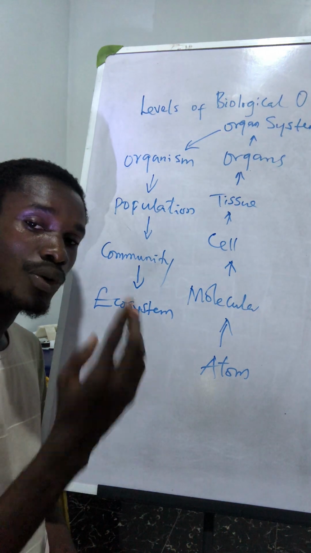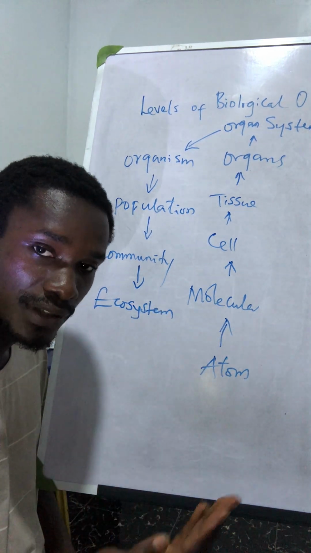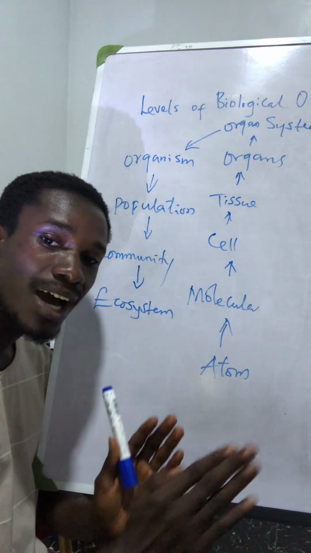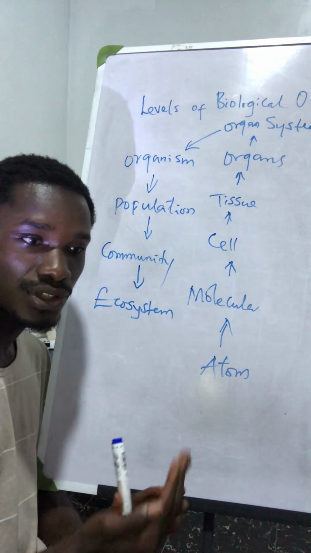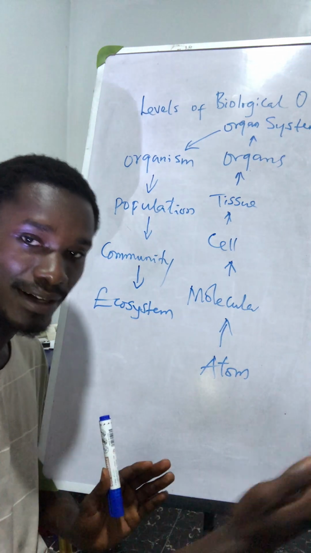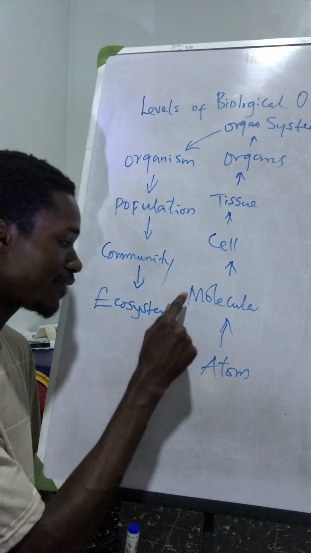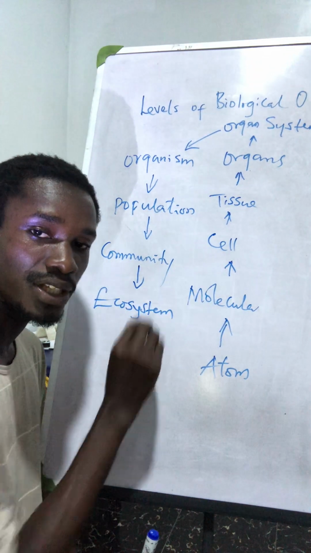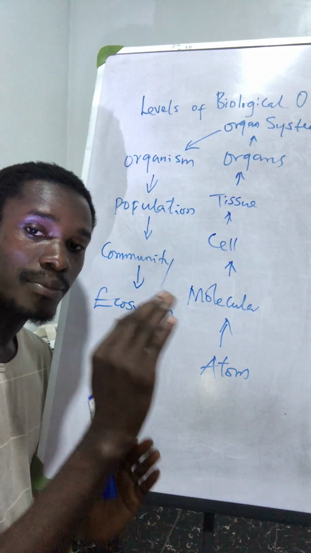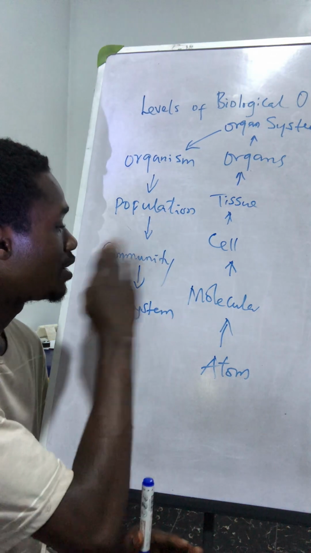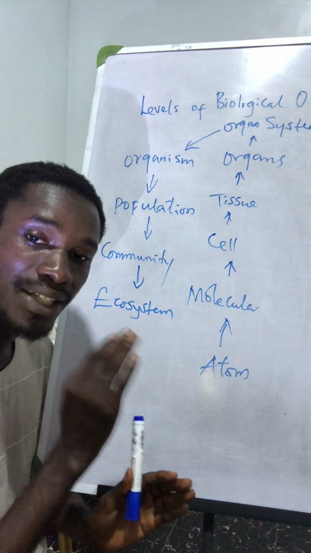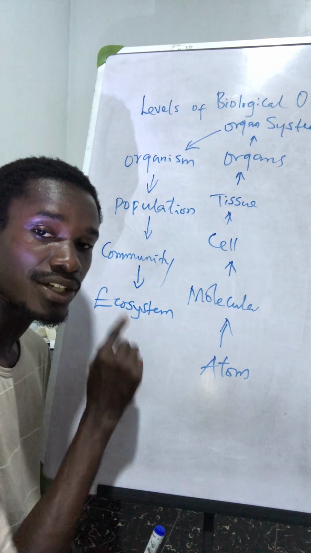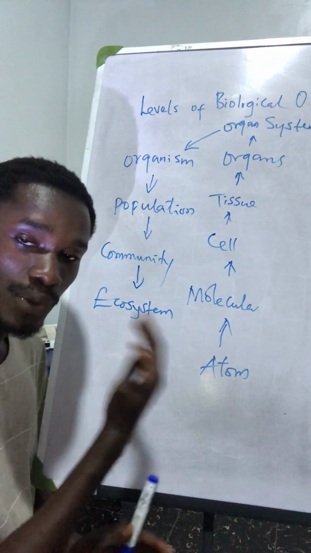The ecosystem comprises both the living and non-living. Ecology is the study of how organisms interact with their environment. So at the ecosystem level, we are relating the populations to their immediate environment. There is an environmental interaction between the living things and the environment.